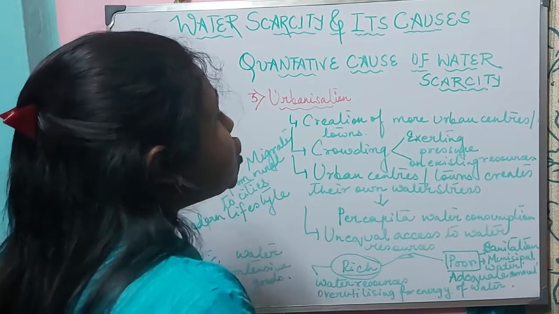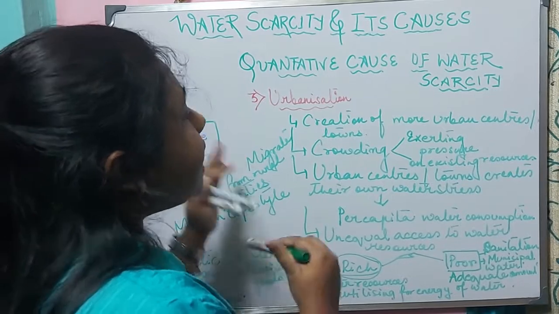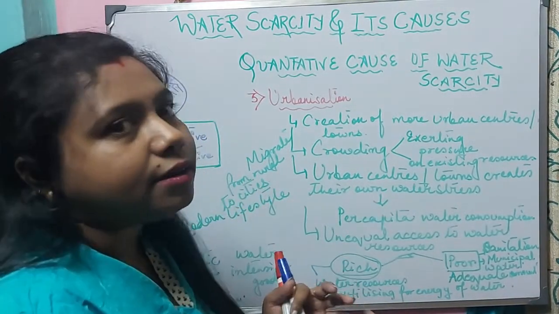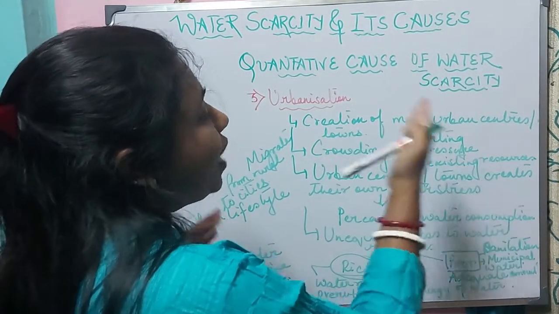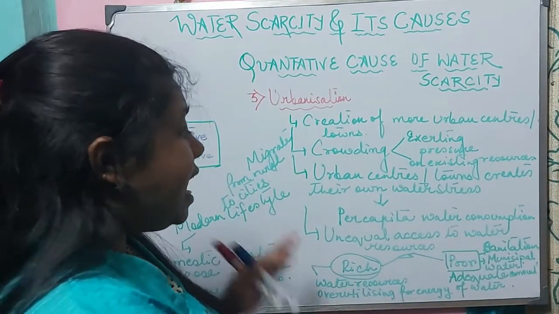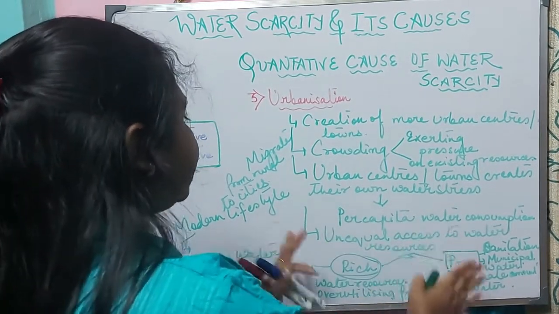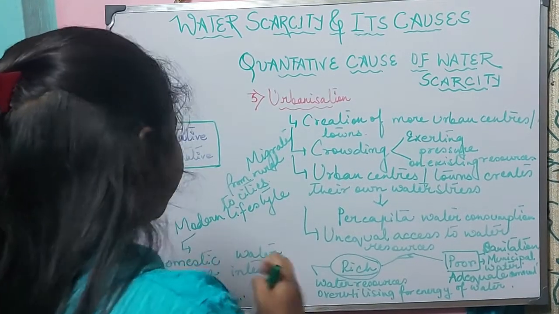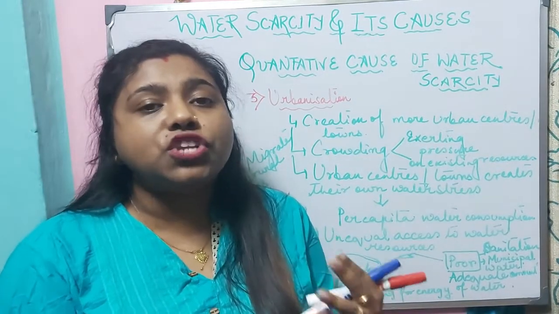Urbanization is regarded as one of the major causes of water scarcity, because day by day the urban centers and their populations are developing, and this is leading to pressure on existing resources. Per capita water consumption is increasing. It is leading to unequal access to water resources between the richer and the poor sections of people. Not only do they need water for domestic purpose, but also they need water for more power generation or energy consumption.